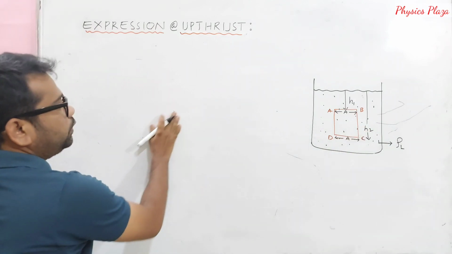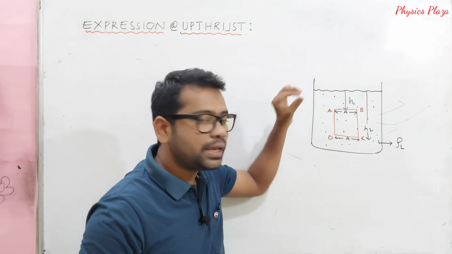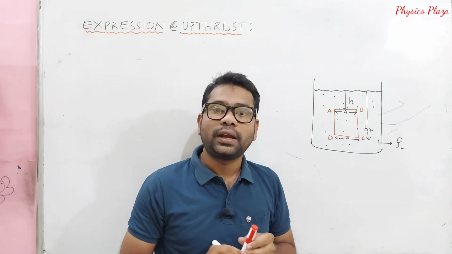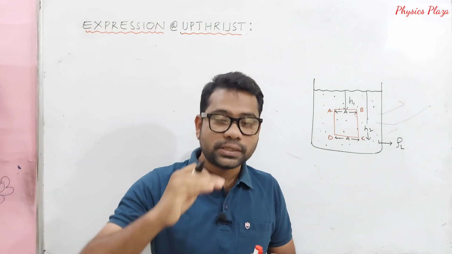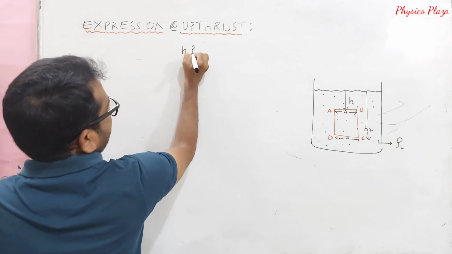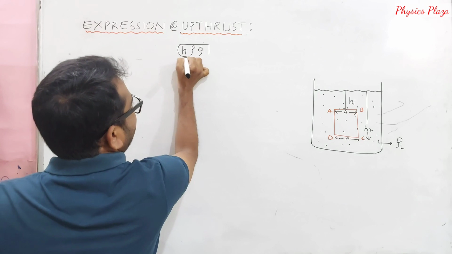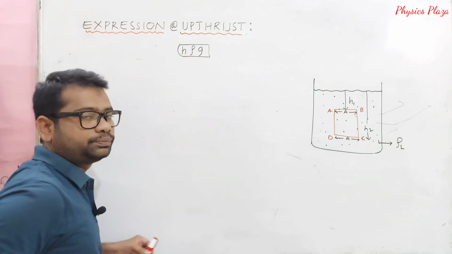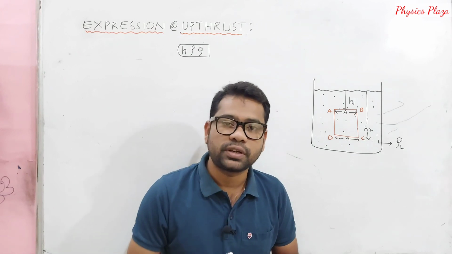Now let us try to calculate the pressure acting on the surface AB. Children, already we know that the pressure at a point inside the liquid at a depth H is H rho g, the pressure exerted by the liquid column of depth H.